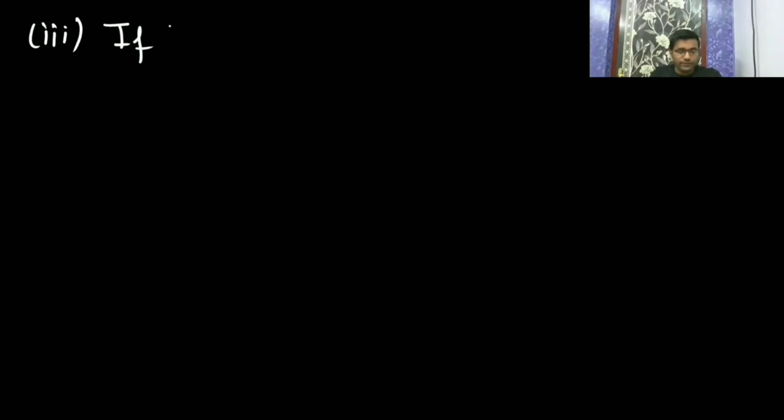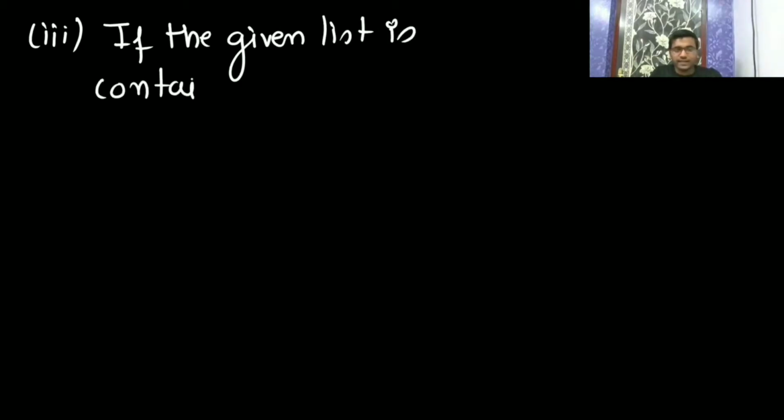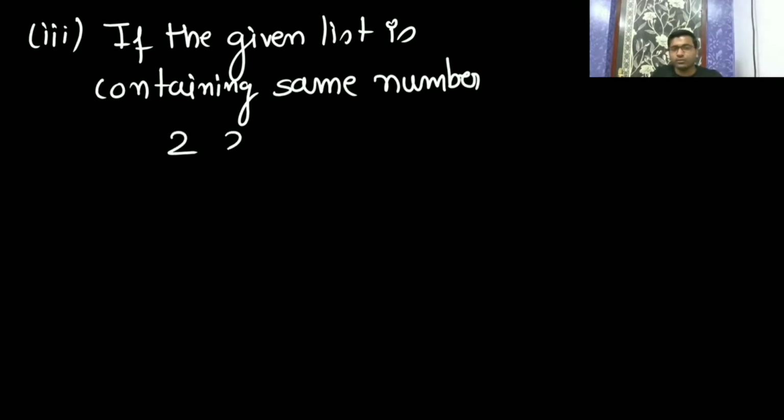If the given list contains the same number, like 2, 2, 2, 2, 2, 2, then what will happen in this case?